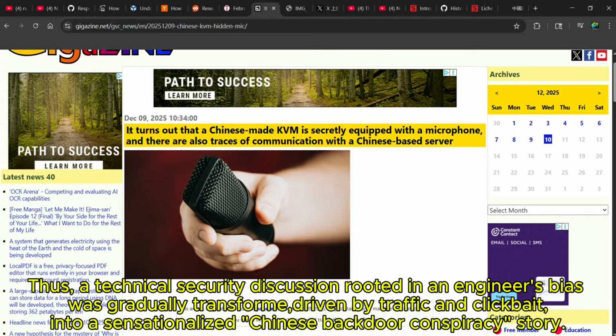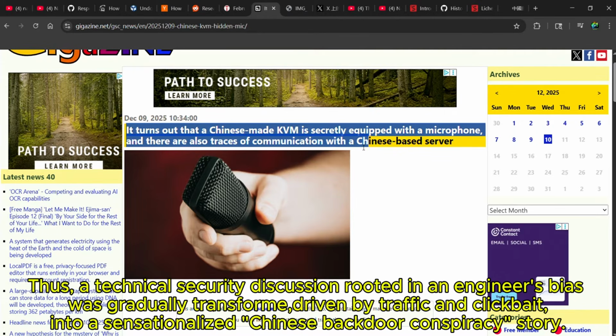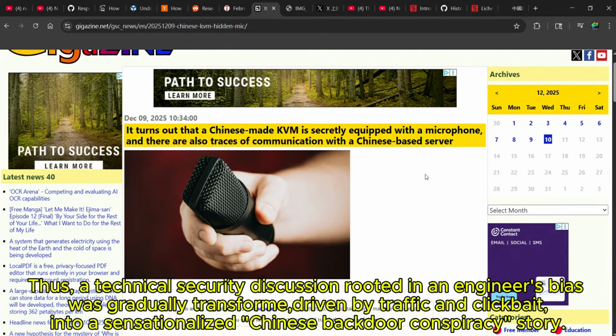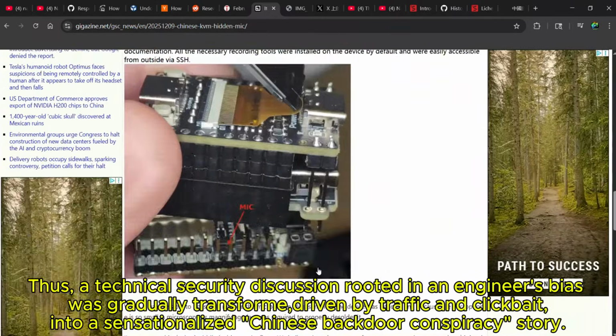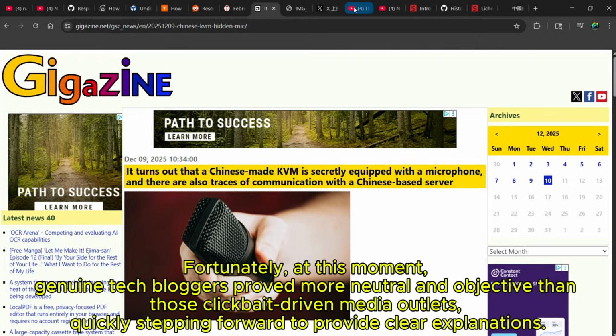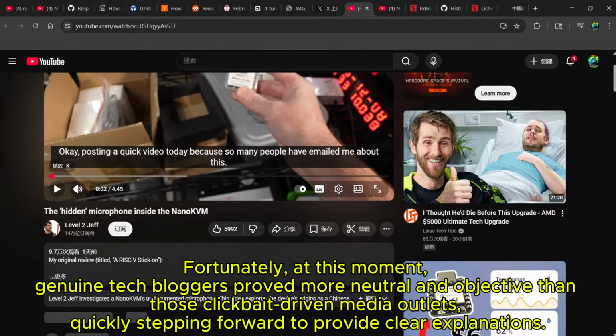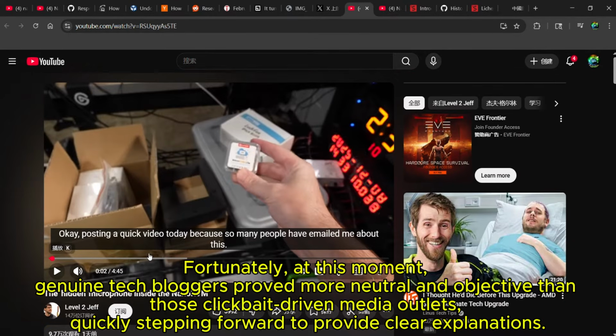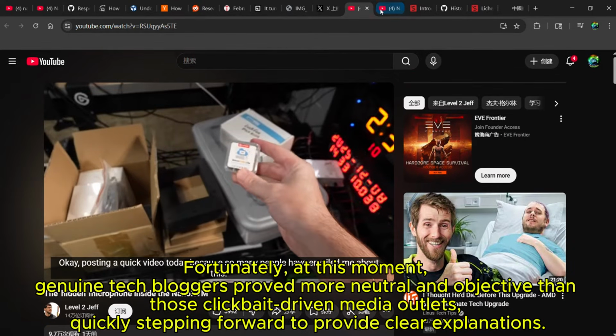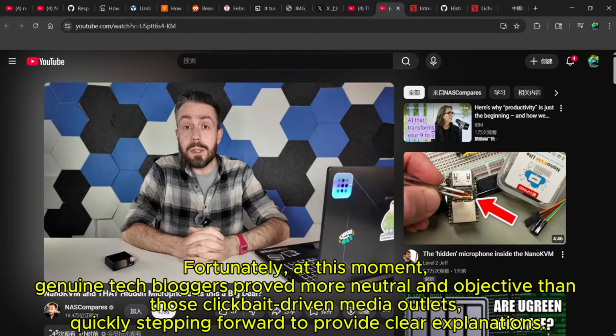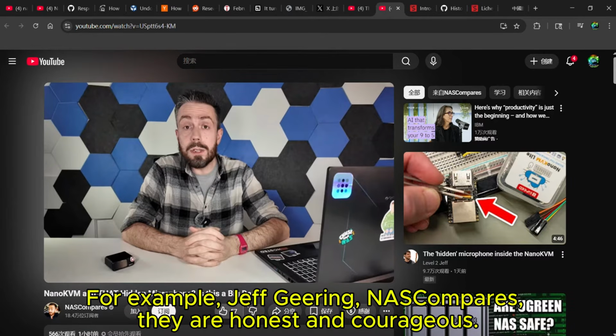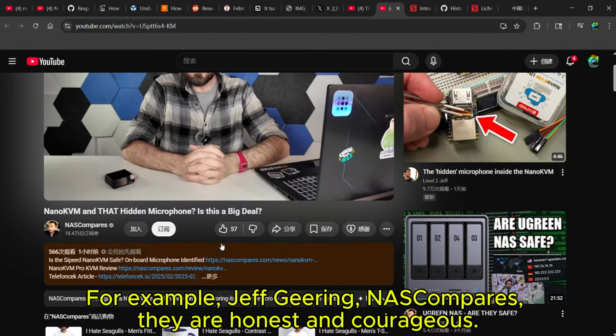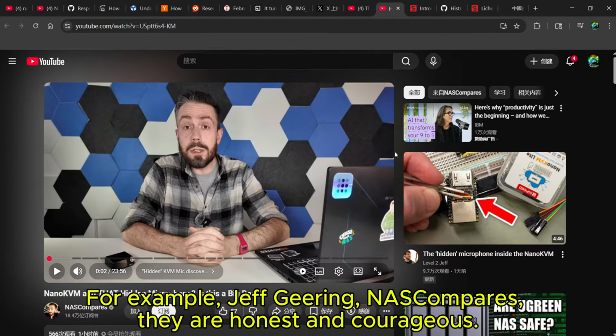Thus, a technical security discussion rooted in an engineer's bias was gradually transformed, driven by traffic and clickbait, into a sensationalized Chinese backdoor conspiracy story. Fortunately, at this moment, genuine tech bloggers proved more neutral and objective than those clickbait-driven media outlets, quickly stepping forward to provide clear explanations. For example, Jeff Geerling and NAS Compares are honest and courageous.